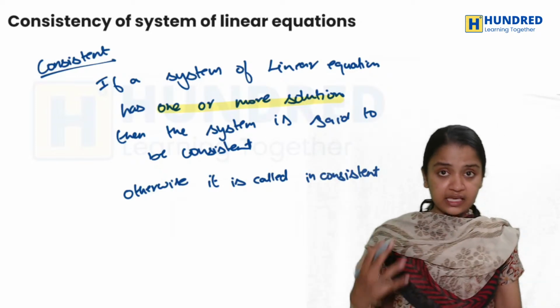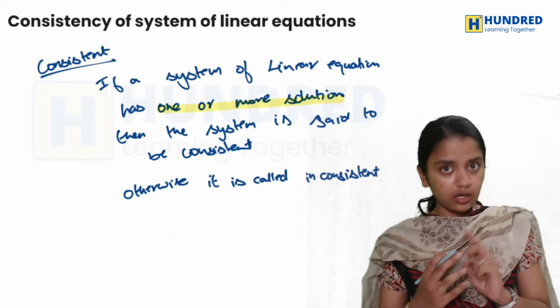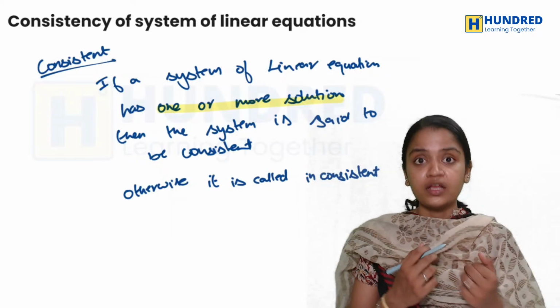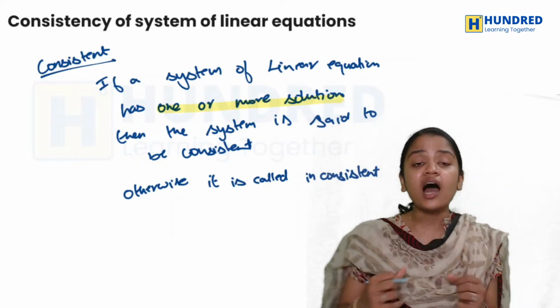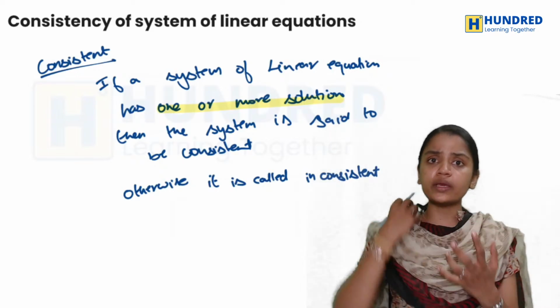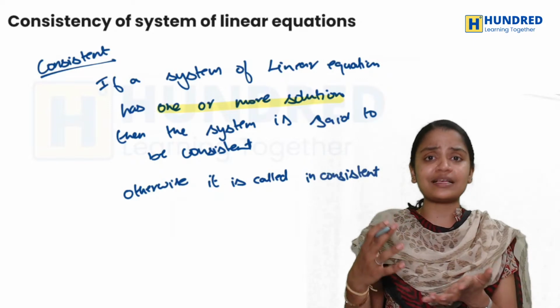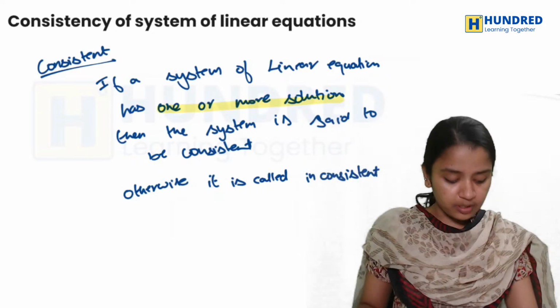Now, if you have solutions, they can be unique, or there can be infinitely many solutions, or there may exist no solution. How can you say, by looking at the matrix itself, whether the system has a unique solution, infinitely many solutions, or no solution? That we will be seeing.